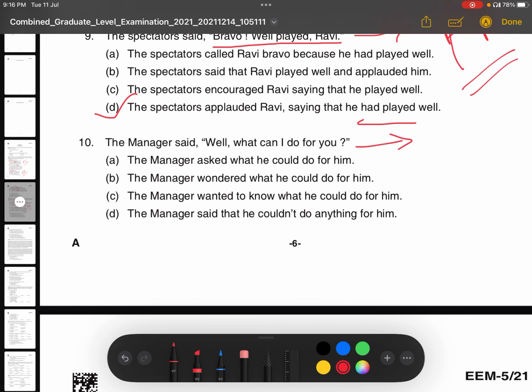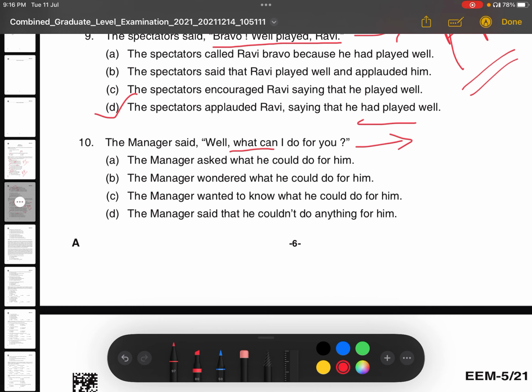You can see, what can I do for you? This is an interrogative sentence. And in an interrogative sentence, what is the form? After WH, you will always find there is a verb. Means you can see WH what is there. After that, there is can. Similarly, when you change into indirect speech, you always remember it. We never use the interrogative structure in indirect speech. We always should make it assertive.